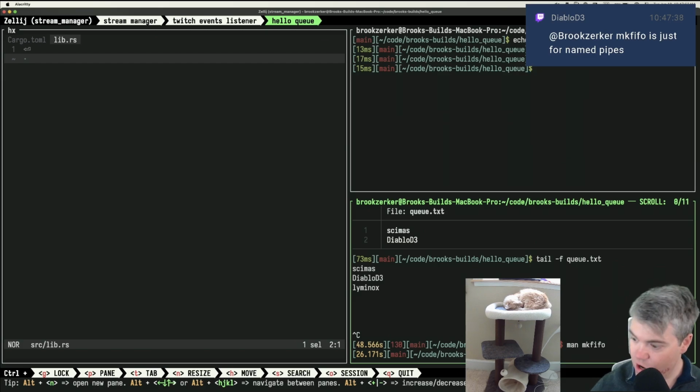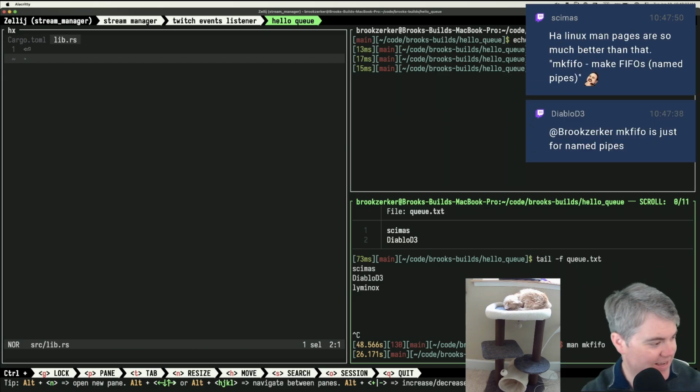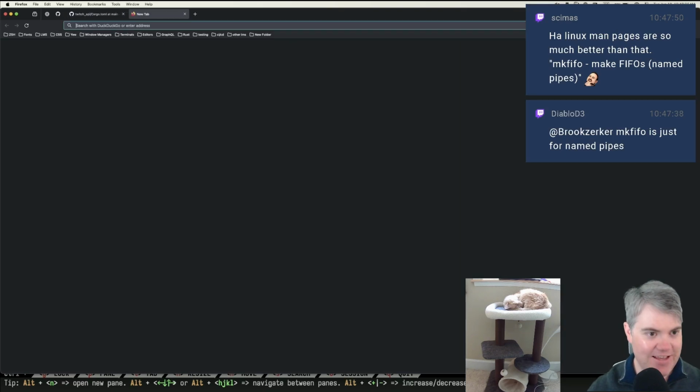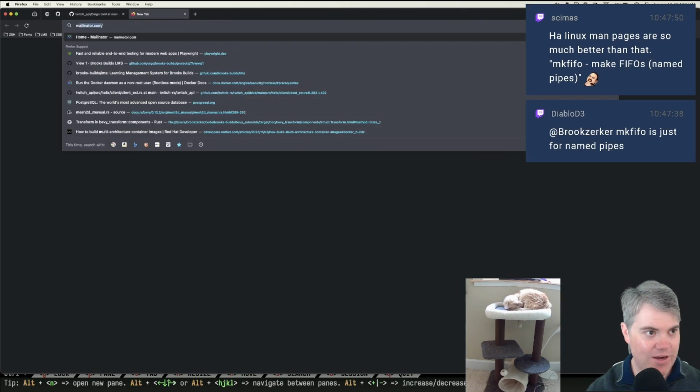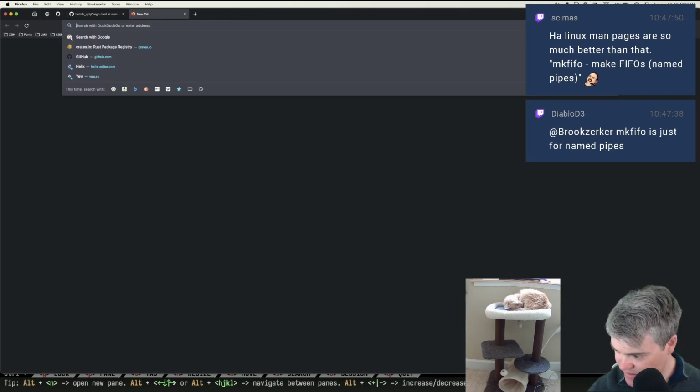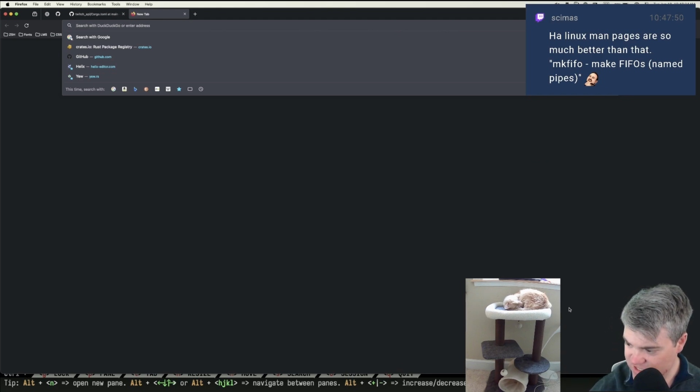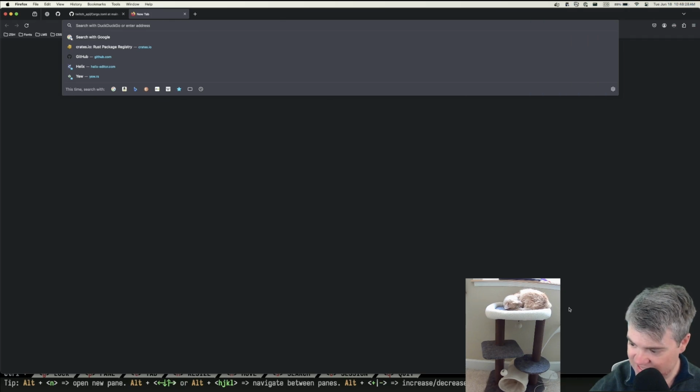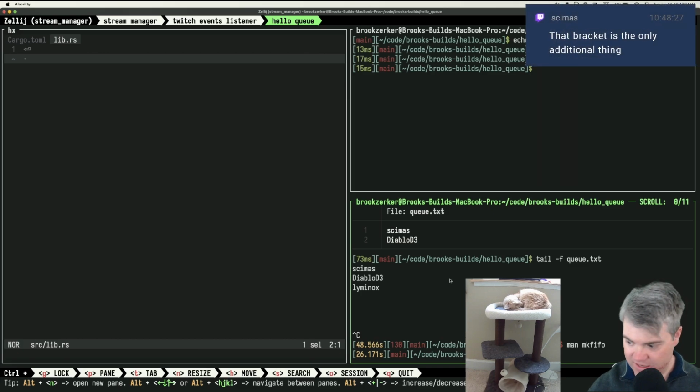Doesn't really help. Okay, mkfifo is just for named pipes. Oh yeah, so yay Unix. Okay, so let's see. How would I use that to then read from it? I can just mkfifo and then cat the thing that I create, and then I just echo into it too. Is that all I need to do?